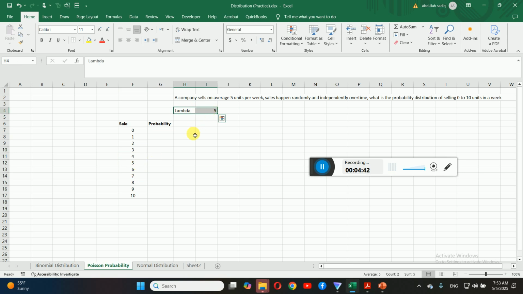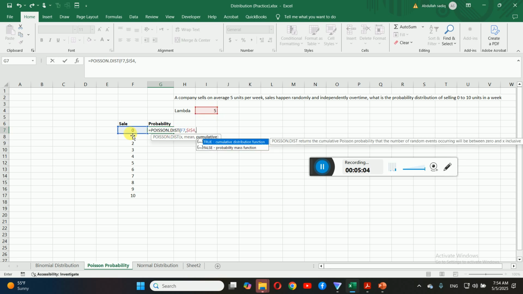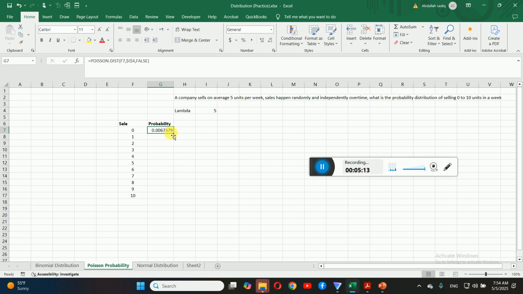Now, dear students, for this, just type the equal sign and type Poisson. When you type Poisson, we have the Poisson distribution. Click here, and this is our x, the number we are interested in. Then the mean, this is lambda. Click here and press F4. We are not interested in cumulative probabilities, only exact probabilities, so put false here, press enter, and drag it down. After that you have all the probabilities.